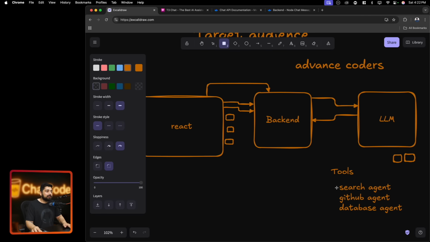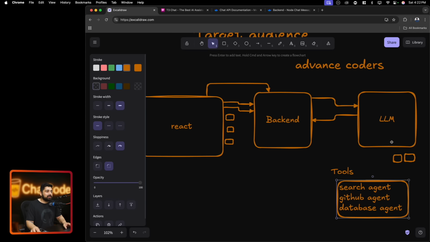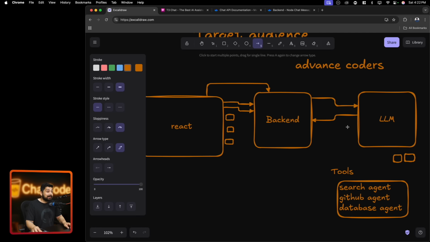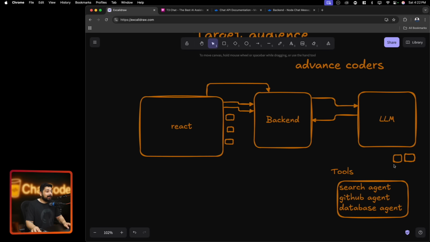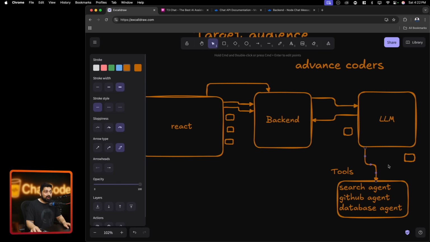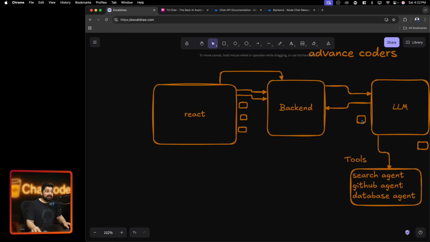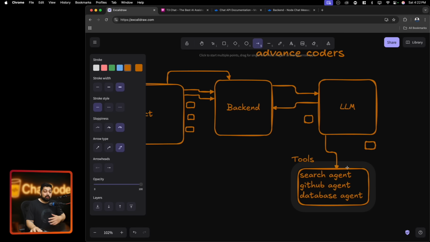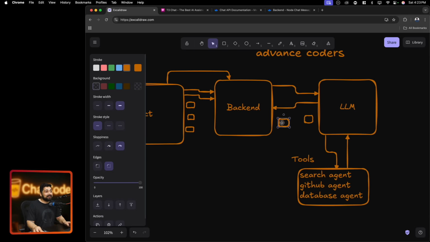These are your custom code written in some language, and your LLM sometimes, while sending the response, holds up everything and says, hey, maybe this is the packet that needs to go up. Just after this packet, it says, hey, I need to call the tool. So it's going to call the tool. And in the meantime, you also have to send a signal to the front end that, hey, I am doing some tool work, so you need to wait there. So there's a signal that goes up there. And then the tool may take some amount of time, and then the tool sends the response to the LLM, not to us. And then after processing that, you have to send the response to the backend, and then some signals, and then to this. I hope now you're getting how complex things can be.